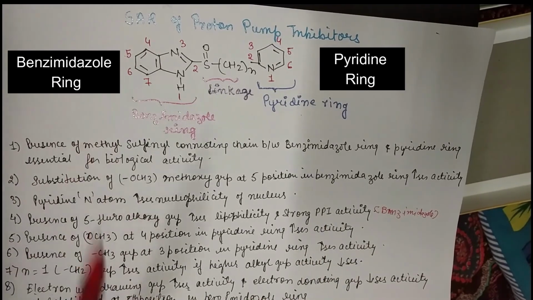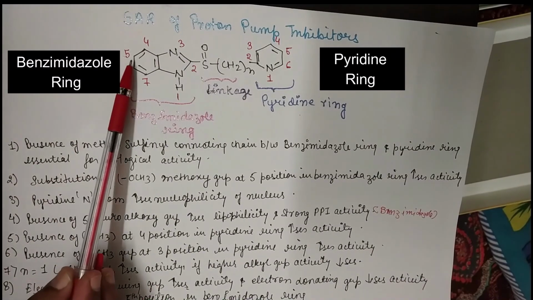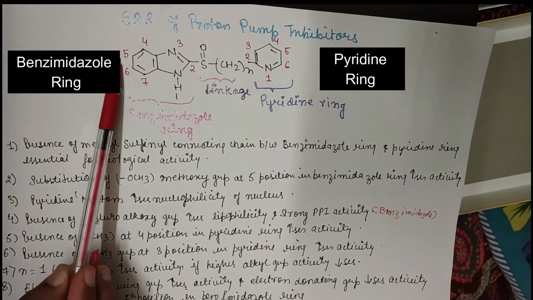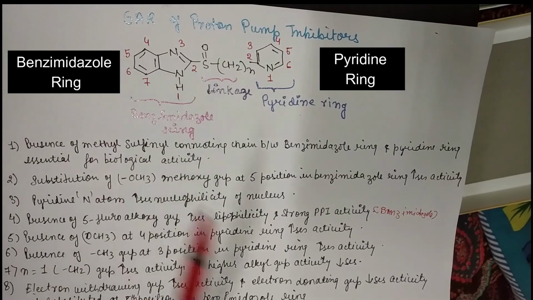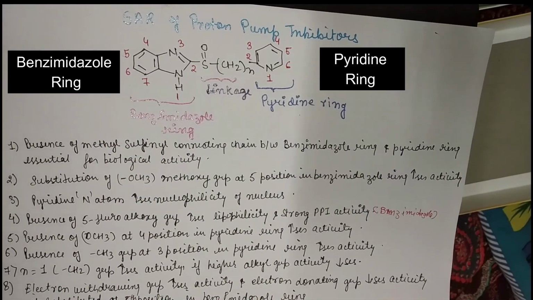If the presence of CF3 or fluoroalkoxy group is here, then it will increase the activity.